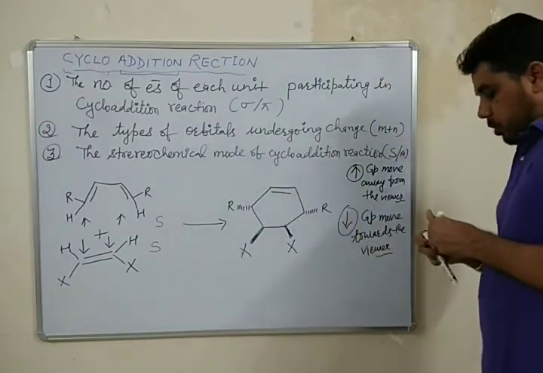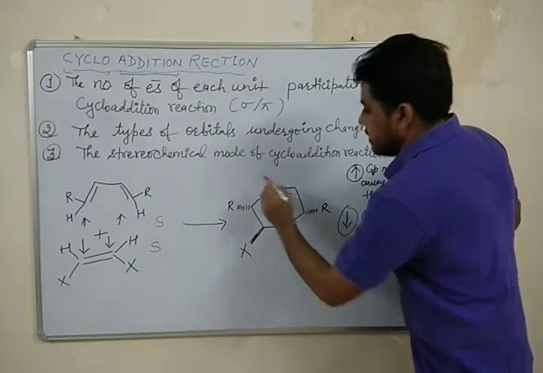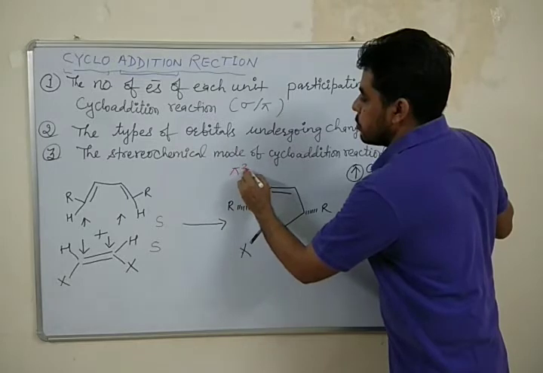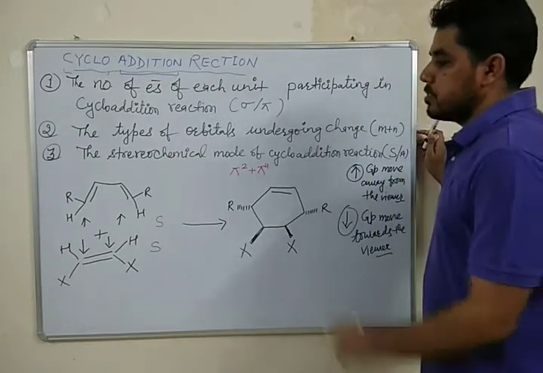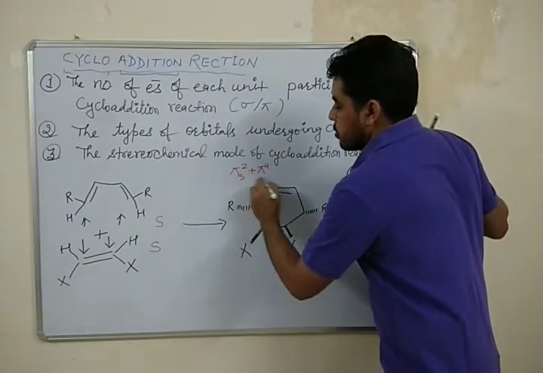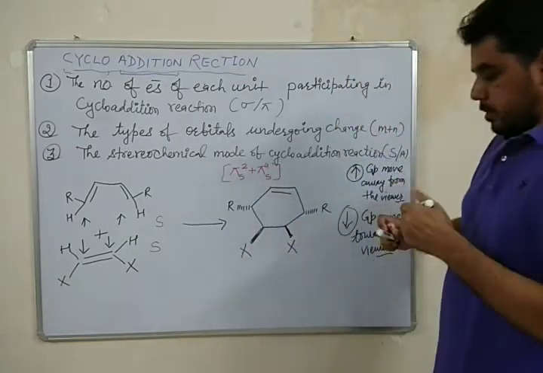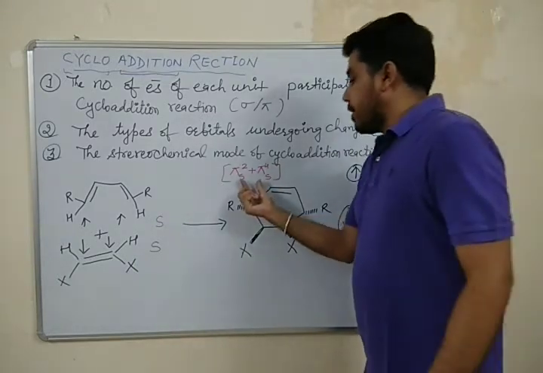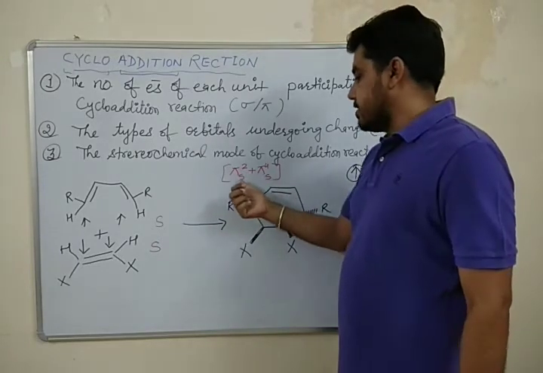So how will I represent this particular reaction? This reaction is an example of a 2 pi electron system with a 4 pi electron system. Both are taking part from the same face, so it is a pi 2 supra plus pi 4 supra cyclo-addition reaction.